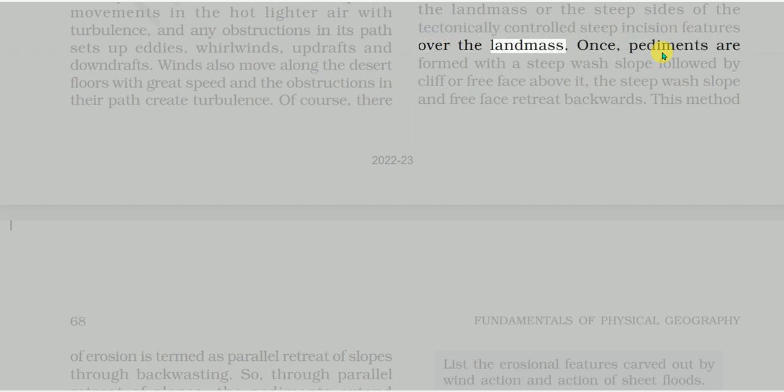Once pediments are formed, there is a steep wash slope followed by a cliff or free face above it. The steep wash slope and free face retreat backwards.